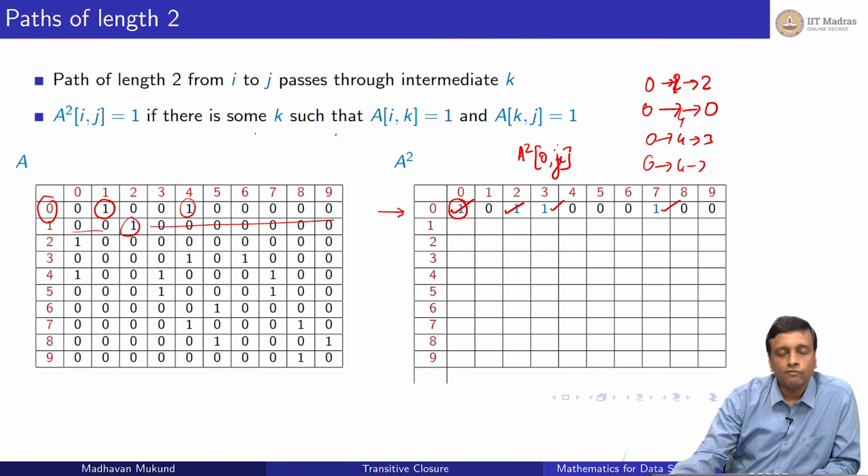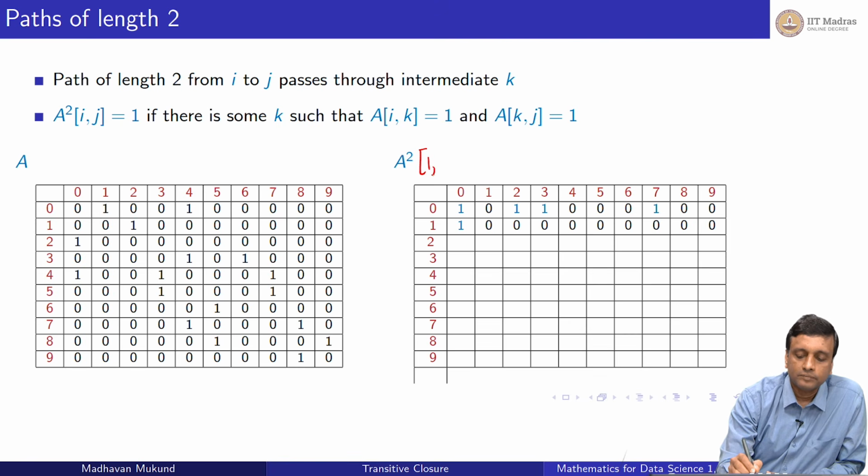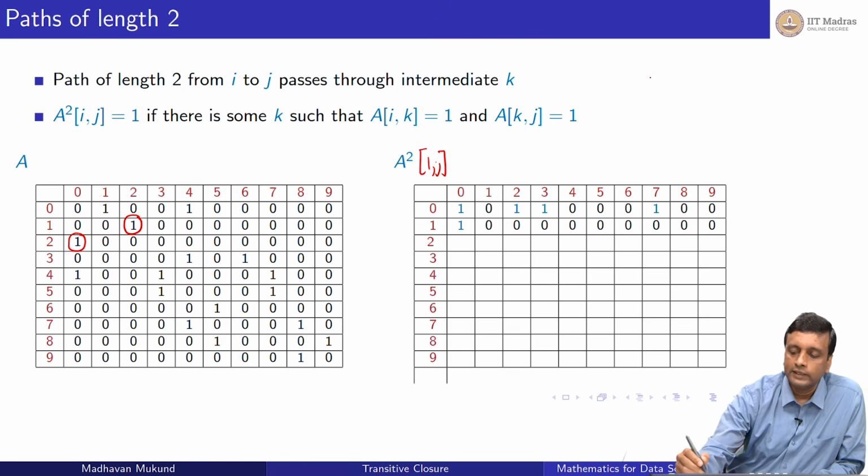So I can do the same thing for 1 now. I want to find all the entries of the form 1 comma j, right? So 1 has only one outgoing thing going to 2, and 2 has only one outgoing thing going to 0. So the only new thing I discover is 1 to 2 to 0, right, and that is this entry.